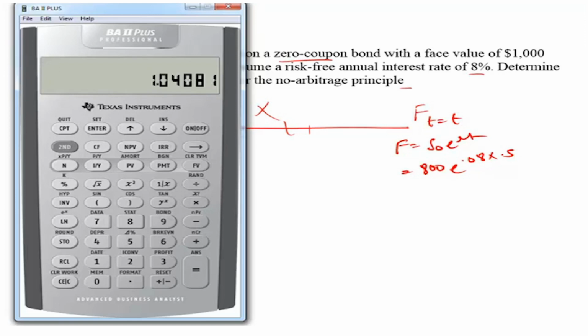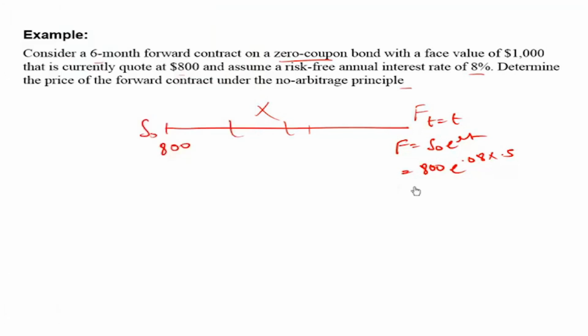When you press ln, you'll do e to the power 0.04, that comes out to be 1.04081. Store this in the memory register 2 in case you need it in the future. Multiply it with 800 and that will be the answer. That comes out to be about 832.6. So that will be the fair forward price at t equal to 0.